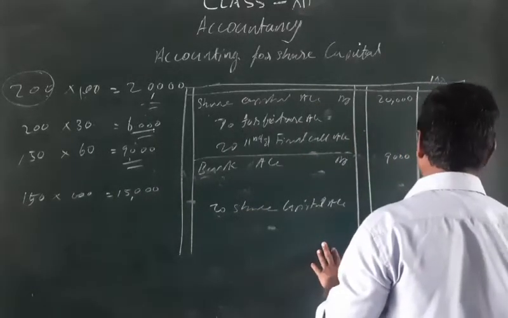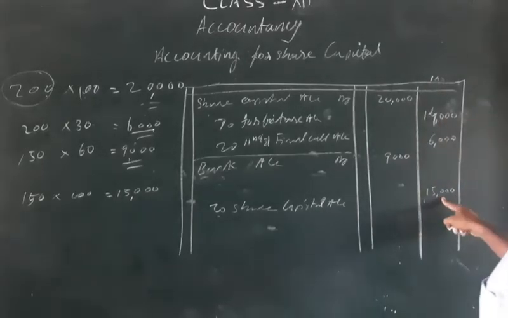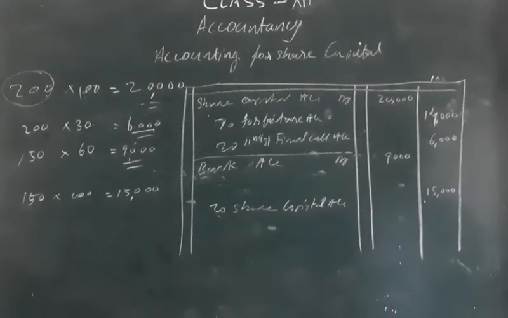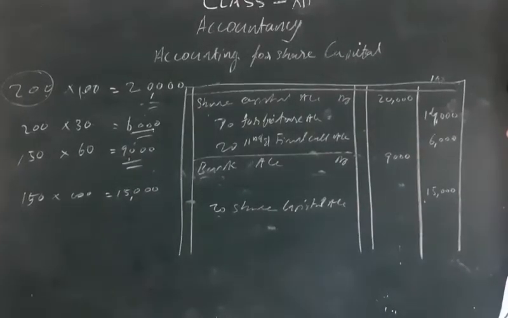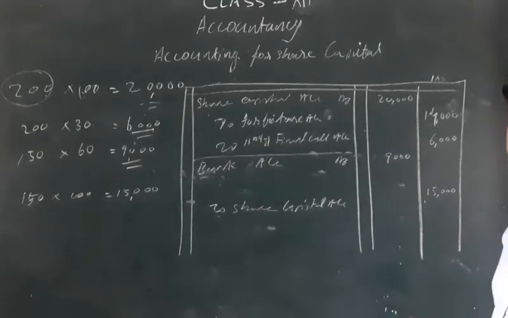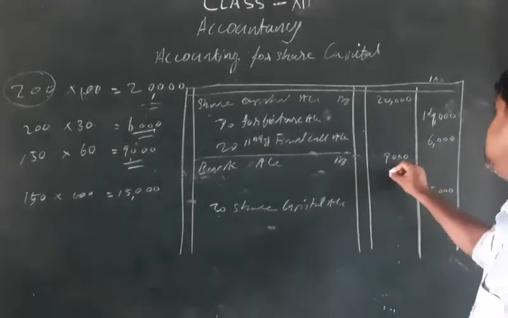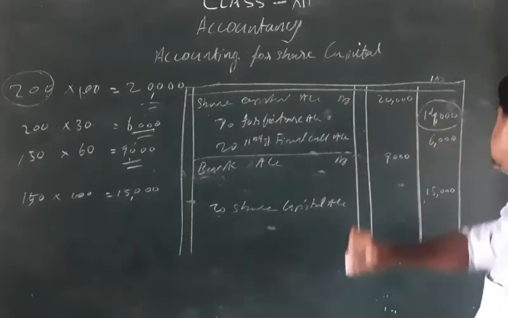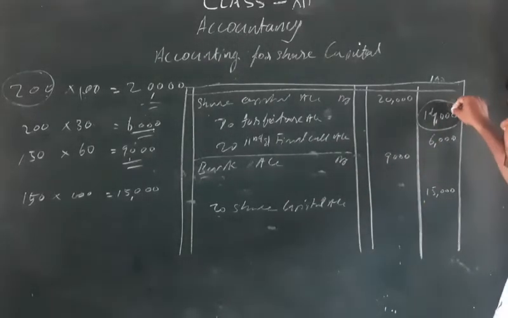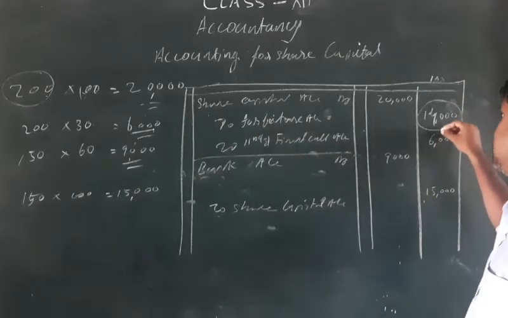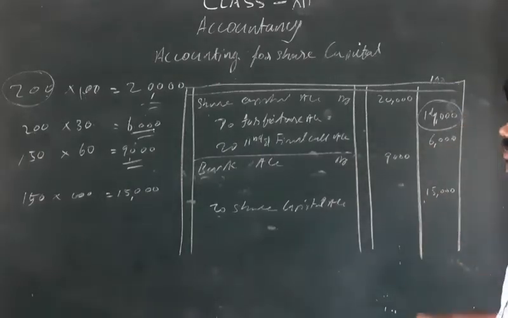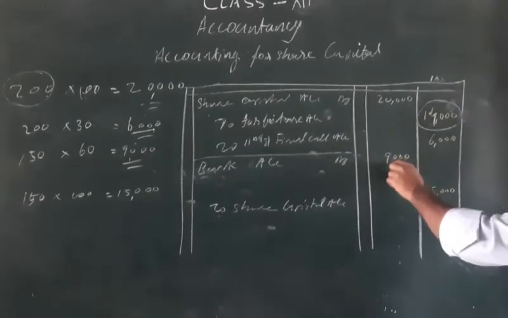That is 15,000. Its actual price is 15,000, but here you can see that a discount is allowed. That means one share, 40 rupees. And from where do we adjust this amount? The company cannot bear this loss. So here you can see that this 14,000 was taken from the first shareholder who made the default. And from here the remaining amount can be adjusted.